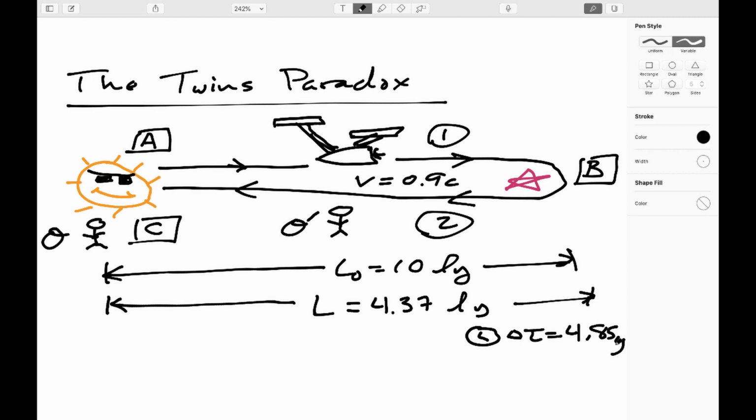Okay. And by the same token, we already worked out, and you can check that the factor of gamma works for this, that the dilated time between these two events was 11.1 years.